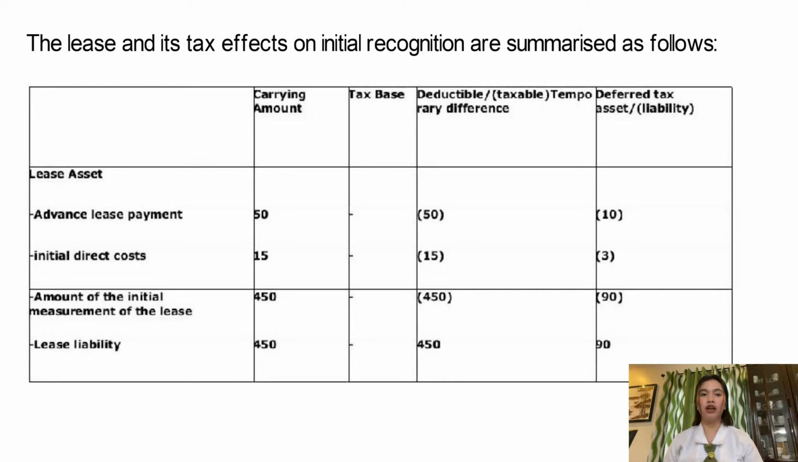For the carrying amount, we have the following: 50, 15, 450, and 450. And then we have the deductible and taxable temporary differences. We have negative 50, negative 15, negative 450, and then 450. For the deferred tax asset or liability, we have negative 10, negative 3, negative 90, and then a positive 90.